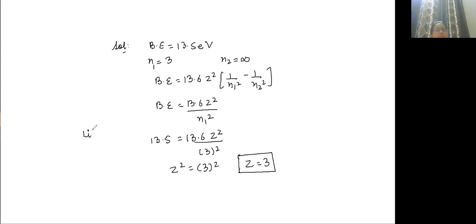So lithium, what will be the charge that is present on lithium? Correct. Lithium will be Li2 plus, because it should be a 1 electron system.